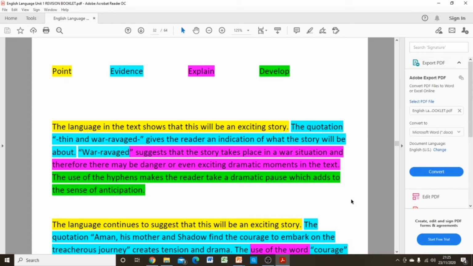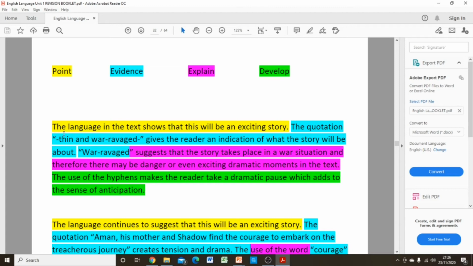So to answer the question here, we really have to structure our answer well. As you can see here, I have colour-coded the answer for you. So your point is in yellow. Evidence from that media text, the blurb up above, is in blue. An explanation is in pink-purple there, and to develop my answer slightly more, I've put it in green. Now remember, this question is worth 20 marks, so you need to make sure that you are fully explaining how the language is creating that sense of excitement.